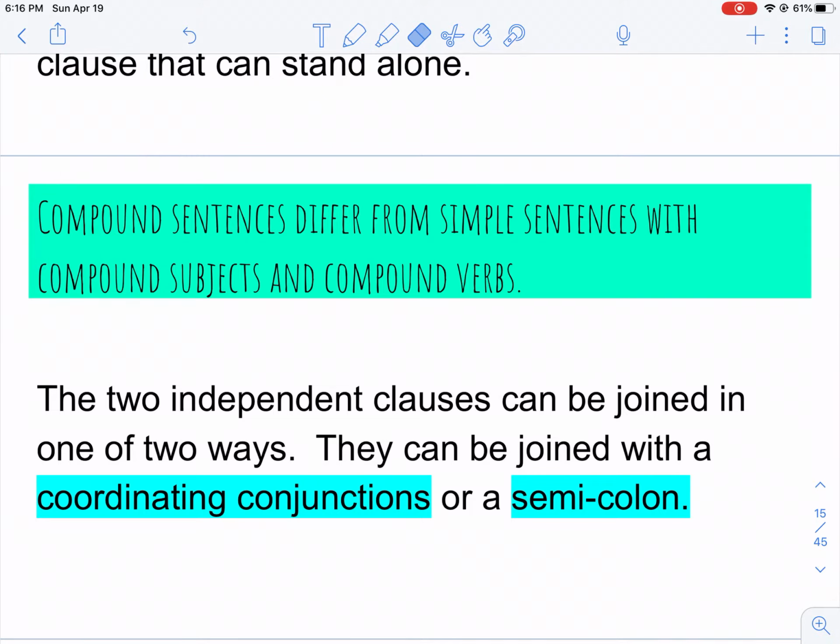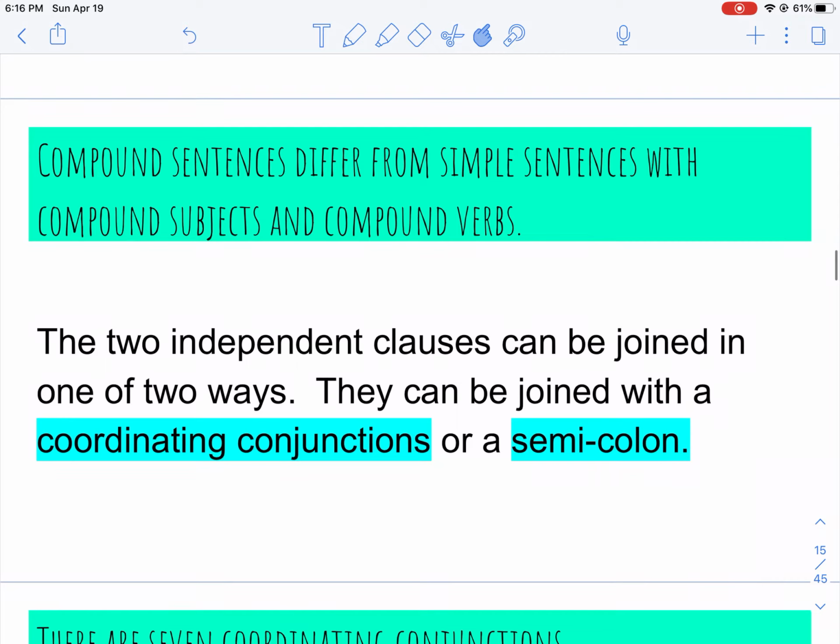Here it says, compound sentences differ from simple sentences with compound subjects and compound verbs. The 2 independent clauses in a compound sentence are joined in one of 2 ways. They can be joined with either a coordinating conjunction or a semicolon.